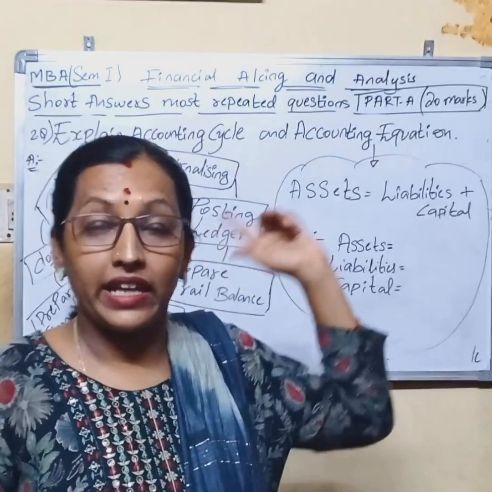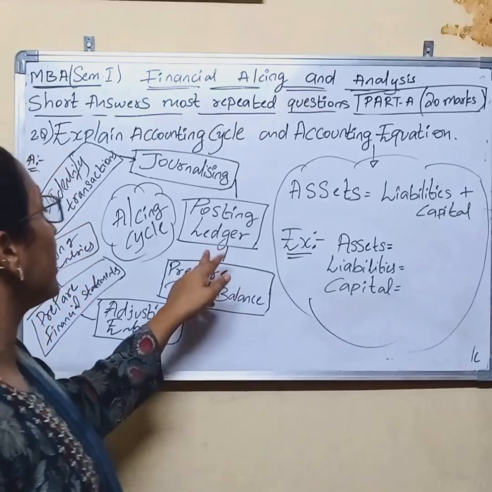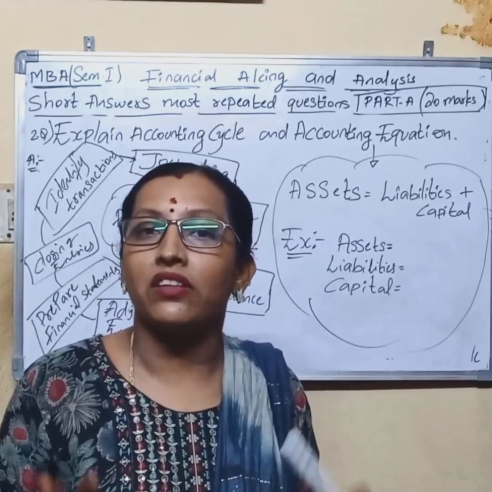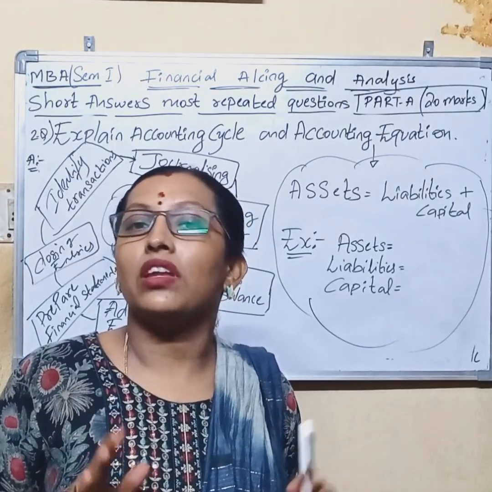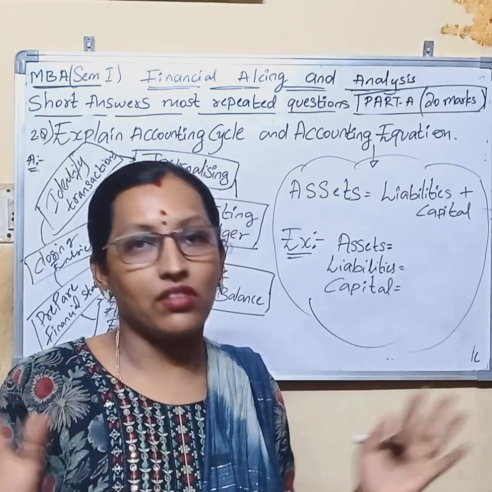First is identifying the transactions, second is journalizing, third is posting to the ledger, and fourth is preparing the trial balance. Here in preparing the trial balance, we will see that the debit and credit sides should tally, the amounts on both sides.